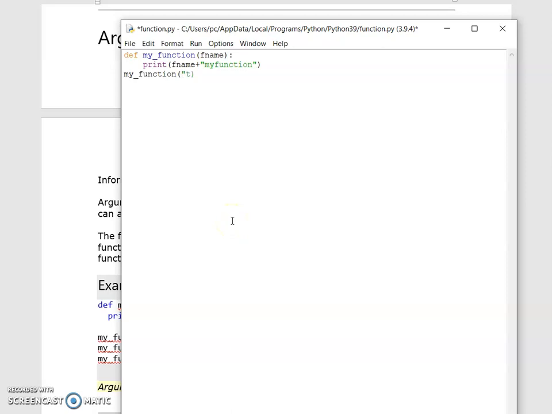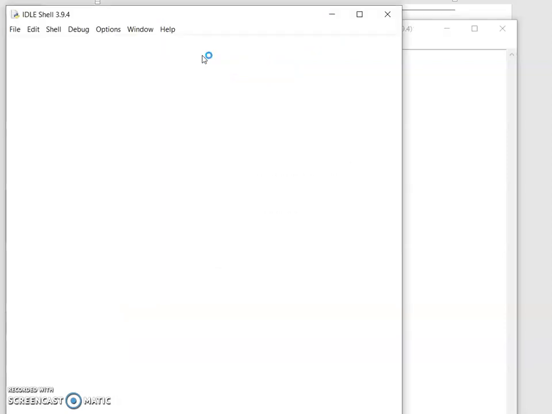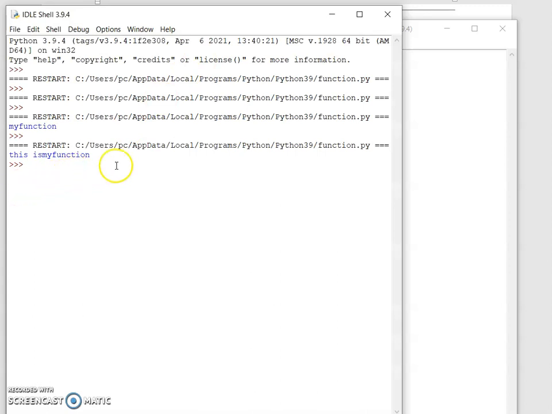Now I pass This is to fname, then it comes here, and this is my function should be printed. Okay, let's see. This is my function is printed. I think you have got it.